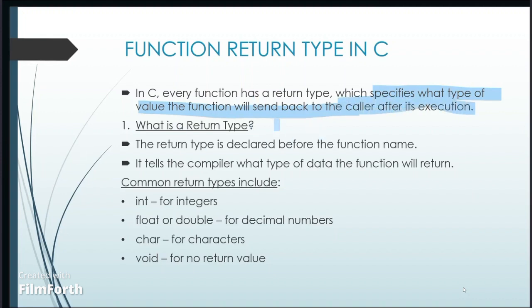Then what is a return type? The return type is declared before the function name. It tells the compiler what type of data the function will return. The common return types include int for integers, float or double for decimal numbers, char for characters, and void for no return value.